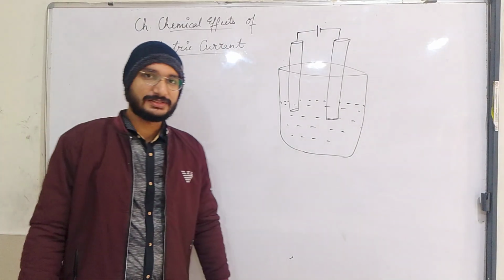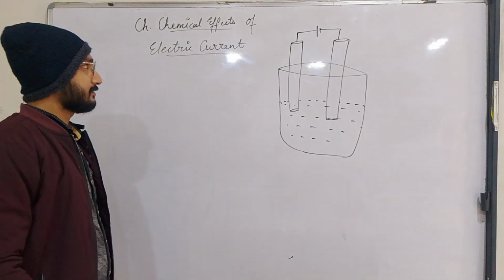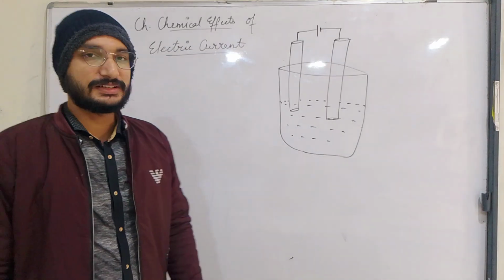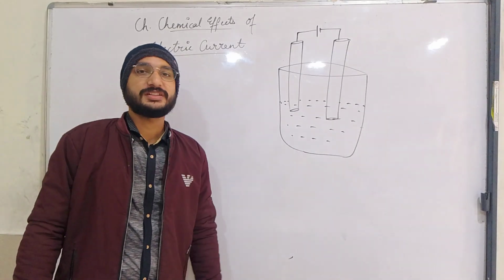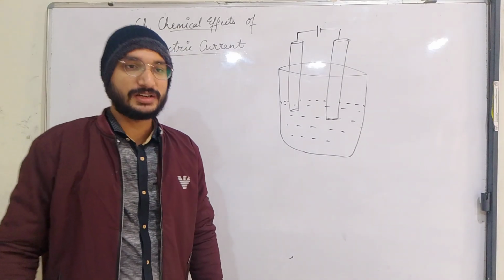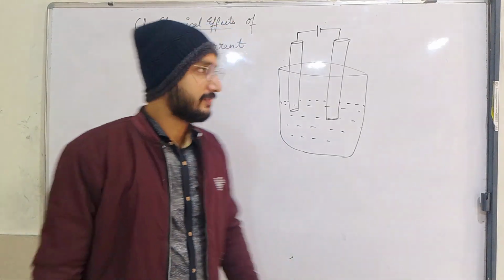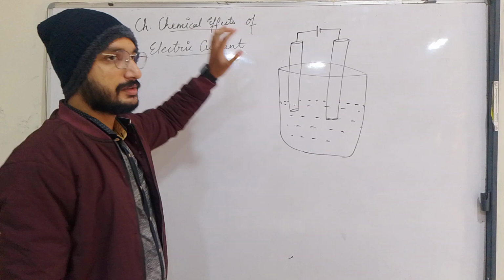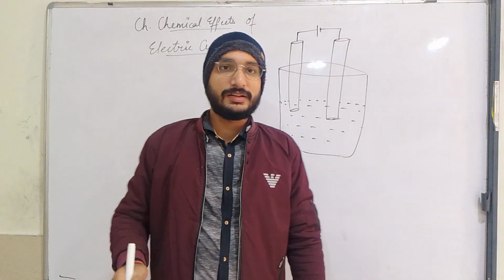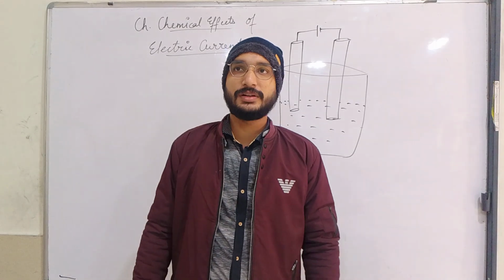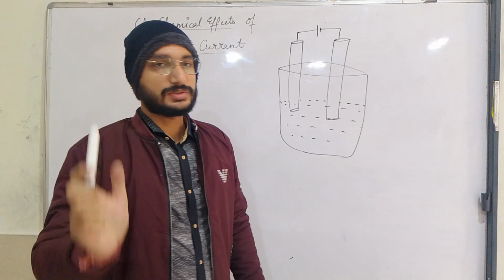Good morning students. I am starting a new chapter, that is chemical effects of electric current. Now we will discuss what is chemical effect. Chemical effect arises from chemical changes, those changes which are irreversible in nature on passing electricity. Like H2O: on passing electricity into the water, it will decompose into two gases, that is hydrogen and oxygen.